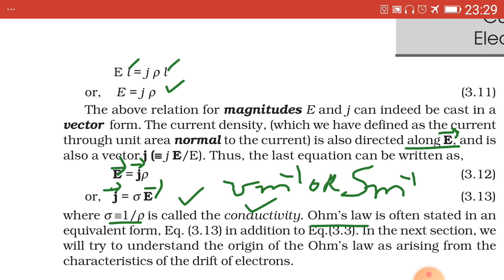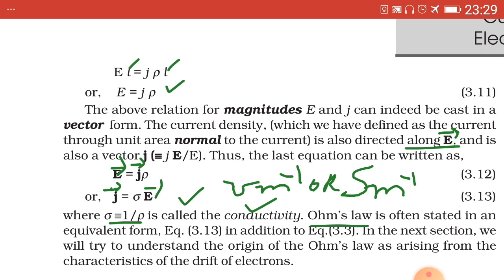As we note, the unit of resistance is ohm, and the reciprocal of resistance R, that is 1 upon R, is called conductance, which has not been given here.